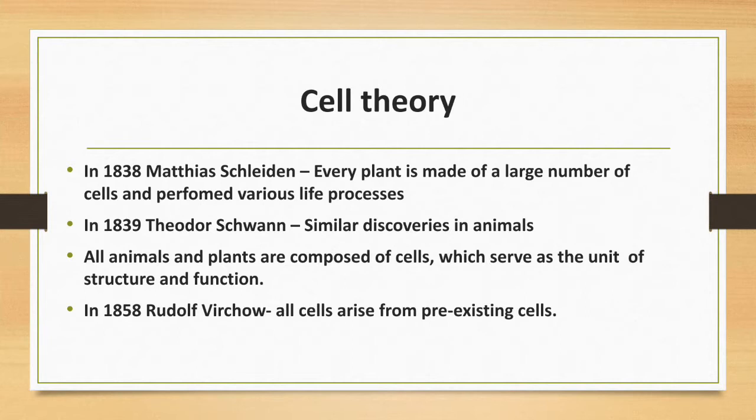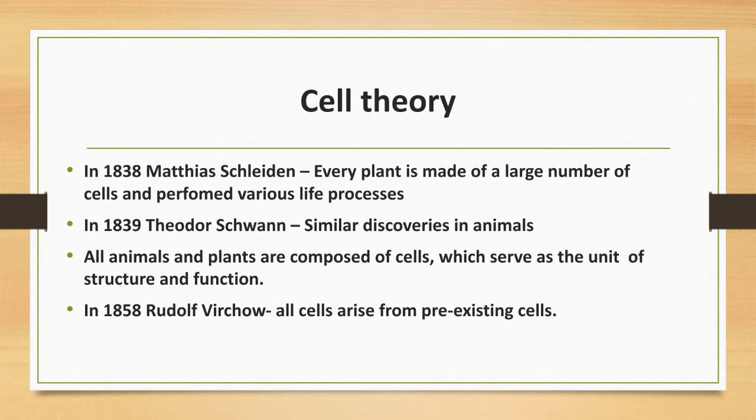By this, they declared that all animals and plants are composed of cells. So plants and animals are made up of cells and they have a particular structure and function. With that they came to the cell theory. So finally they said this is the cell theory.